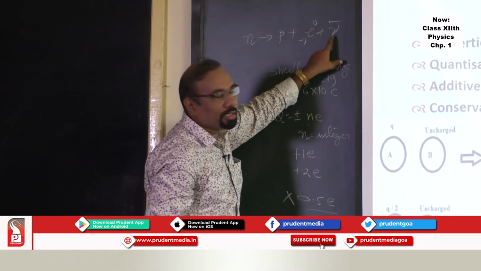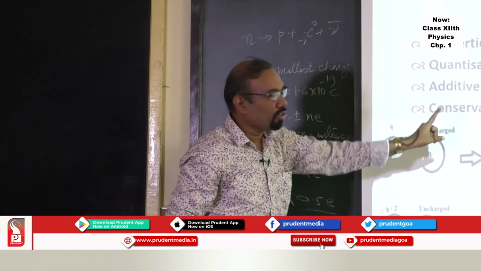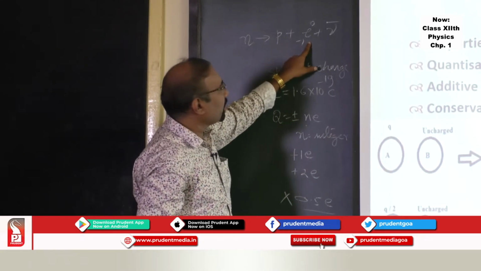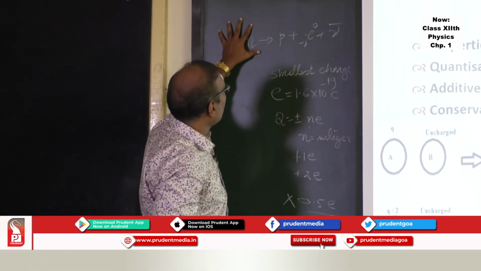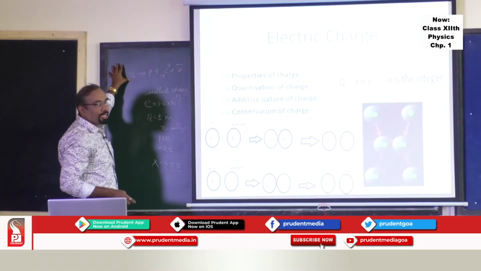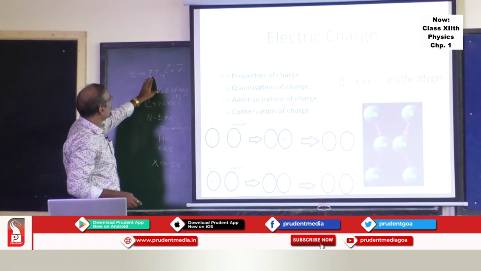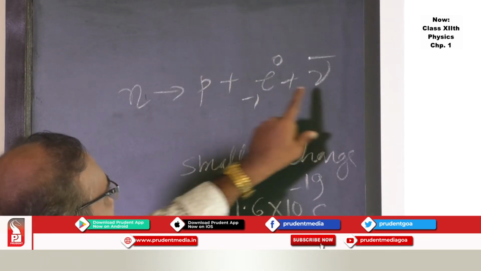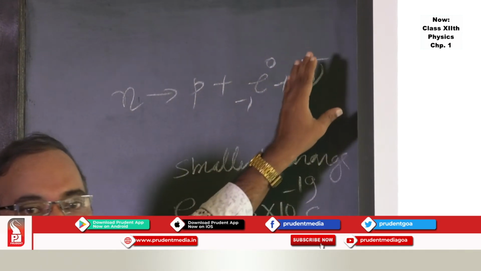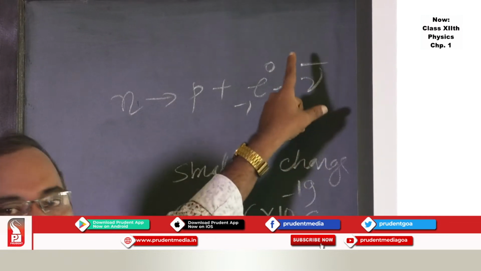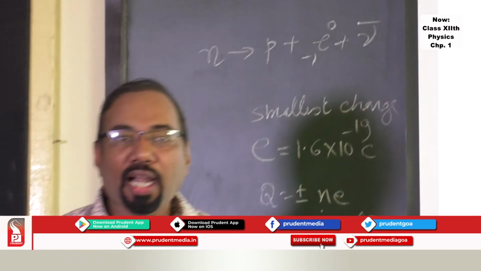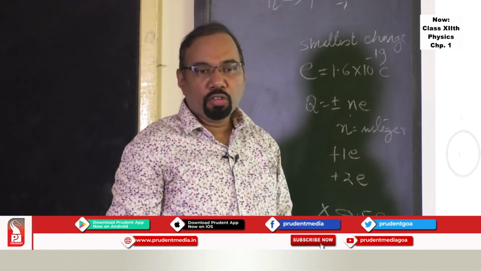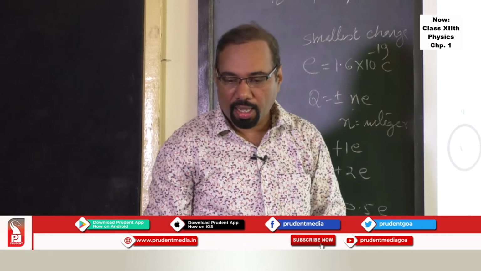I can find the charge of this particle using the law of conservation of charge. Neutron is neutral, proton is positive, electron is negative. This side has no charge. Before interaction it is neutral; after interaction, the proton gets a positive charge and the electron a negative charge. The total is neutral, which means this particle's charge should also be neutral. So this particle, which is called an antineutrino, is an uncharged particle. So the law of conservation of charge will help you understand this part. This is what is called the law of conservation of charge.